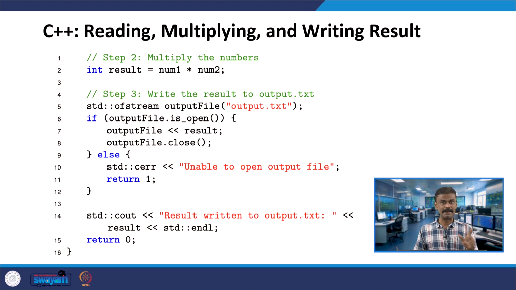But when you are running the code, it is always better to check whether it is running properly or not, so this will be useful. Line number 14 will print "result written to output.txt", and whatever the result of number 1 into number 2 is will be printed, and the next line is nothing but endl, the new line. Then return 0. So let us quickly go to the program and check this.